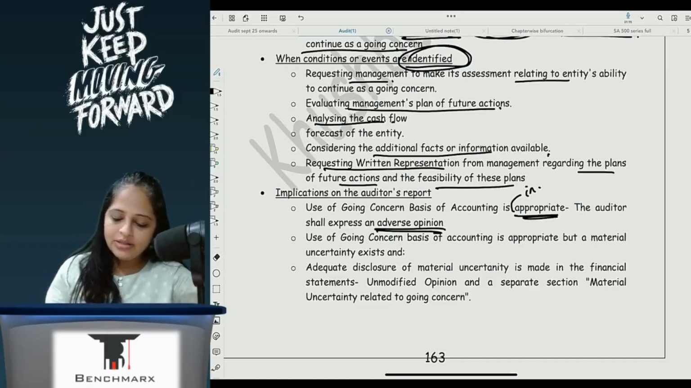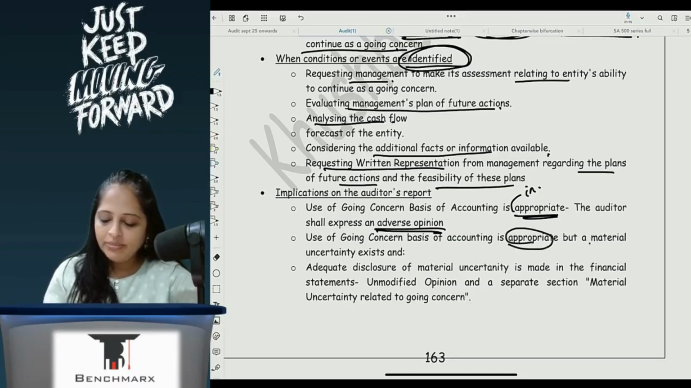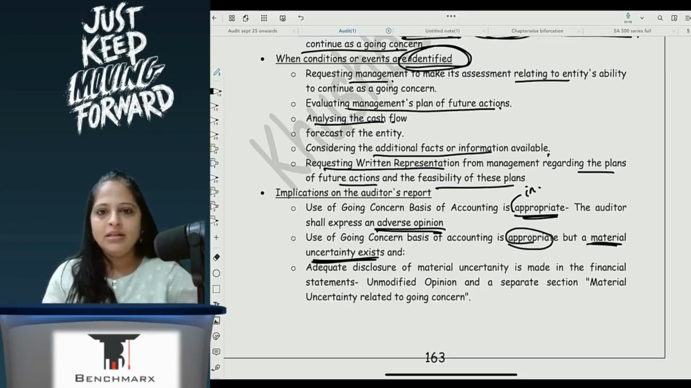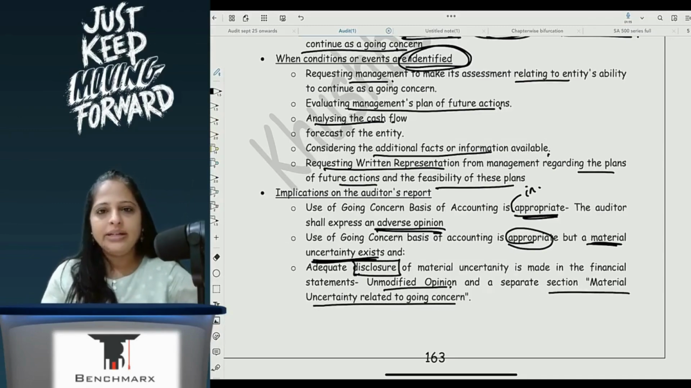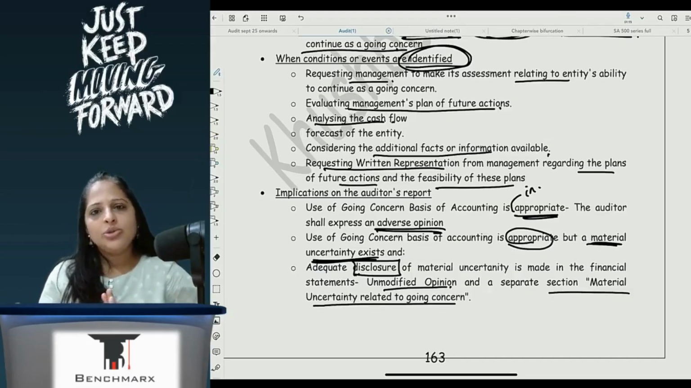Use of going concern is appropriate, but a material uncertainty exists. Management has said that going concern is something which is in danger. There is a doubt and there is a material uncertainty. Adequate disclosure is made in the FS, so an unmodified opinion is given, and in a separate section, material uncertainty relating to going concern, you will have to write down. So I will give an unmodified opinion because management has already disclosed. In my opinion, whatever he has disclosed is not a problem at all.